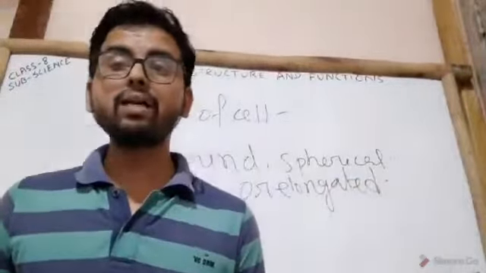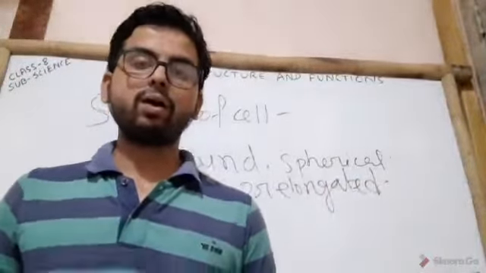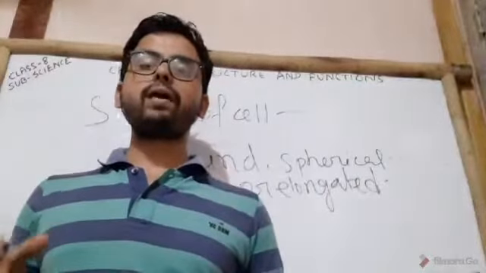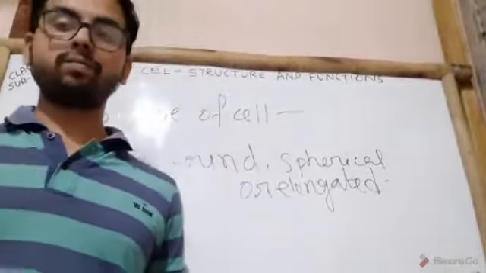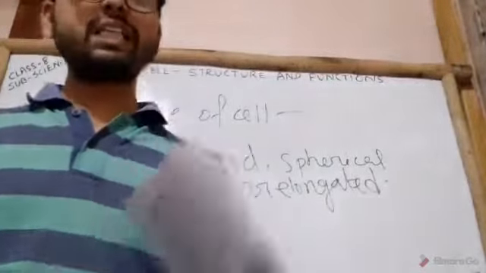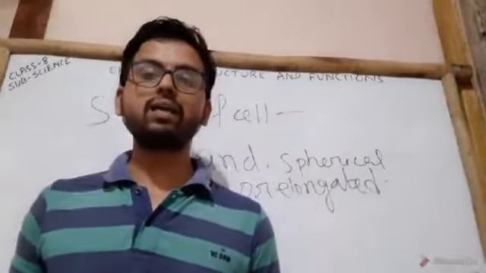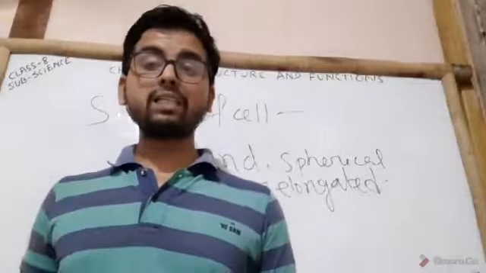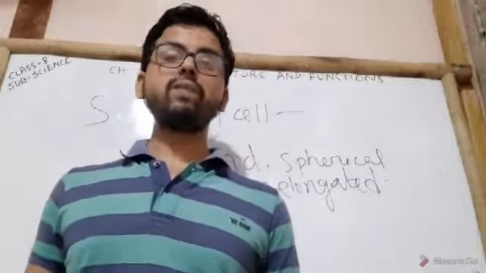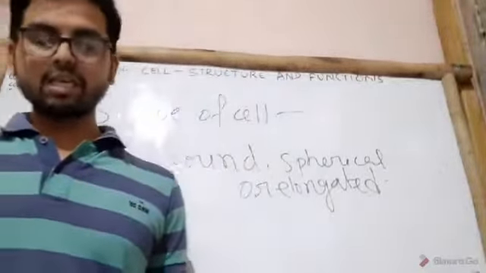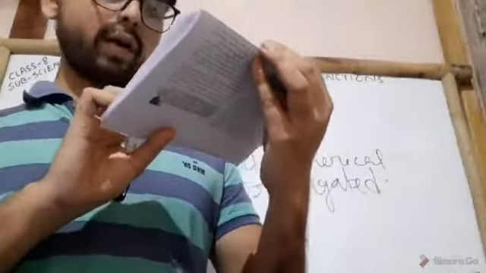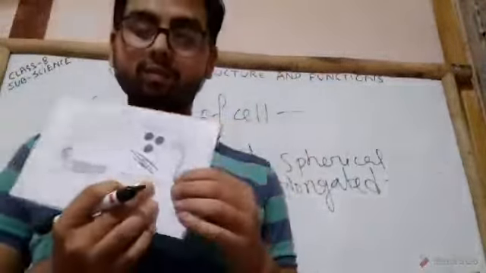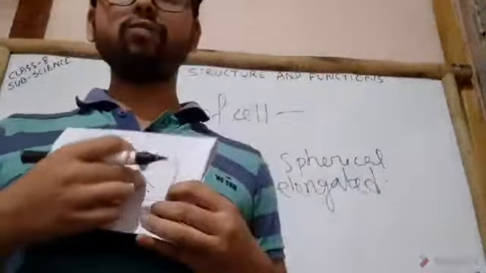Clear? And some are spindle shaped, which are long and pointed at both ends. Nerve cells or neurons are quite long and are branched out to receive and transfer messages. You can see in your textbook, page number 94, figure 8.4. These are the shapes of cells.